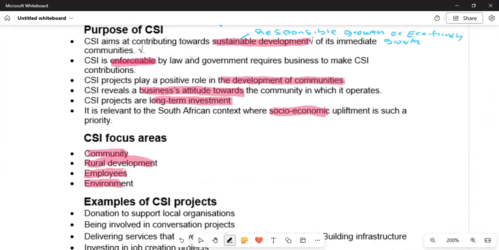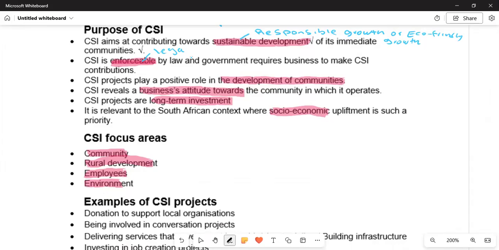Also, we are told that CSI is enforceable by law and government requires business to make CSI contributions. It means it is legally binding.